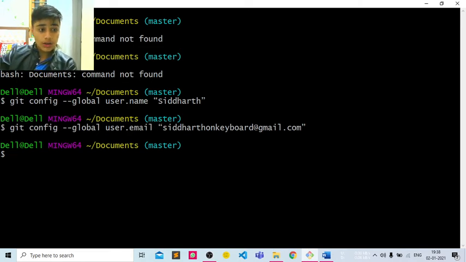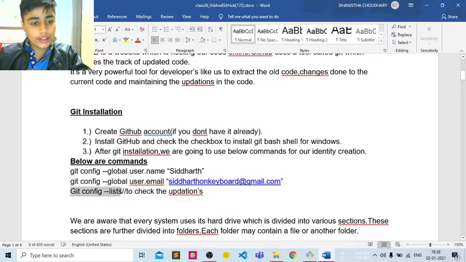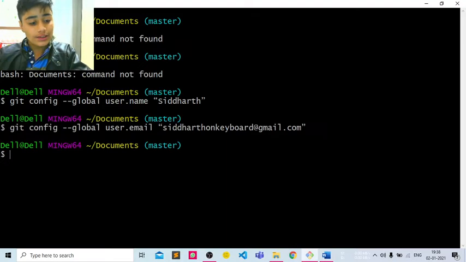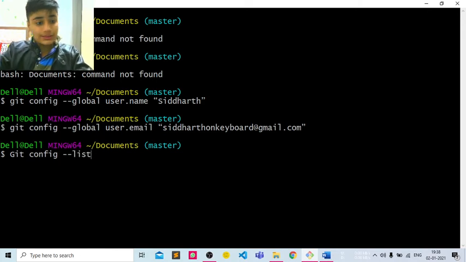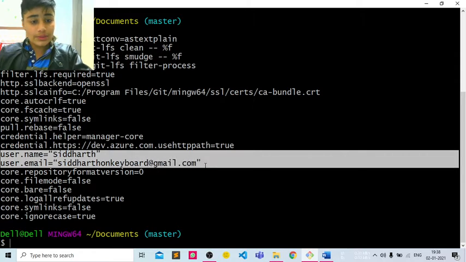Okay, now how to check it? I have created an account and used these commands, and now how can we check it? Don't be tense, there is also a command for that: git config --list. Just copy it, paste it here and press enter. You can see my username and email is here.